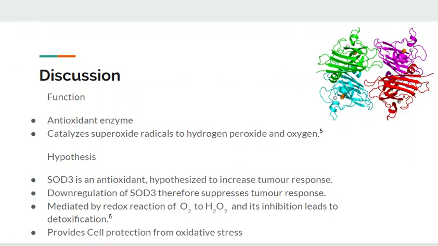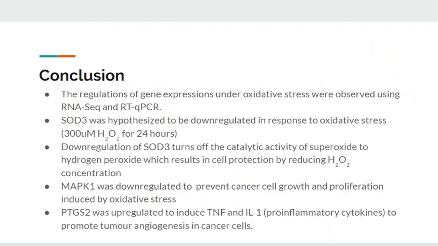SOD3 being an antioxidant enzyme, it catalyzes superoxide radicals to hydrogen peroxide and oxygen. It is hypothesized to increase tumor response. Therefore, the downregulation of SOD3 suppresses tumor response. It is mediated by the redox reaction of superoxide to hydrogen peroxide, and its inhibition leads to detoxification, which ultimately provides cell protection from oxidative stress.